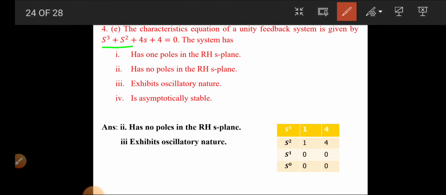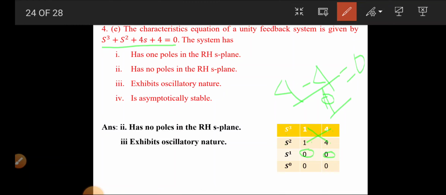So this is our characteristic equation. S3 coefficient is 1, S square coefficient is 1, S coefficient is 4, and 4. So our formula is this minus this into this minus this. So 4 minus 4 means what? Divided by 1, it is equal to 0. So that's why we put 0.